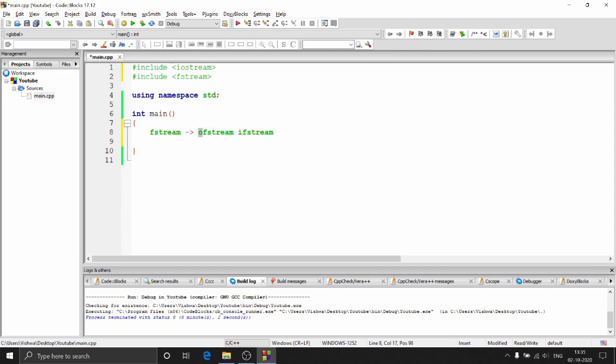Ofstream is nothing but the output file stream. So you use this whenever you want to write out files, and ifstream is the input file stream, which you will use when you want to read files, when you want to take input from the file, right? So these are the two classes.